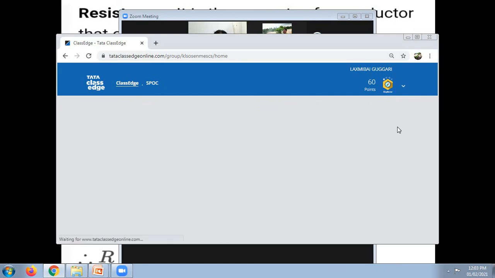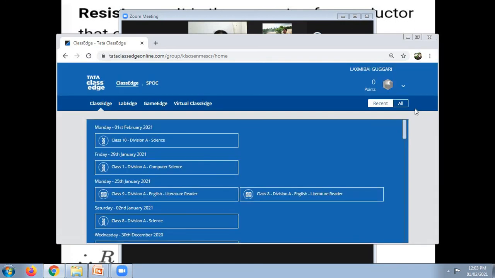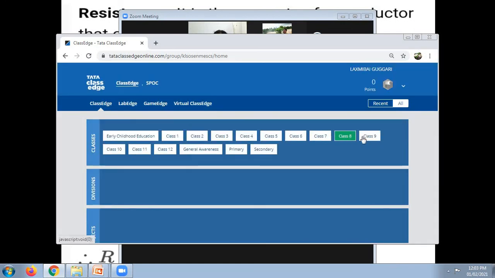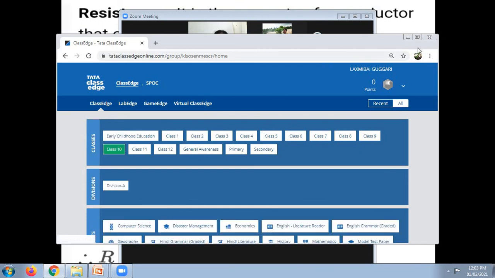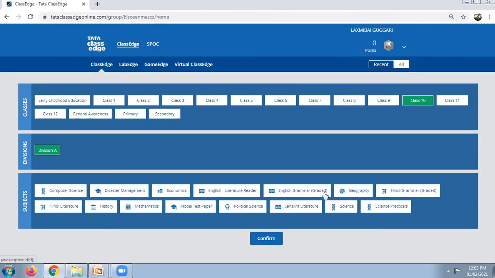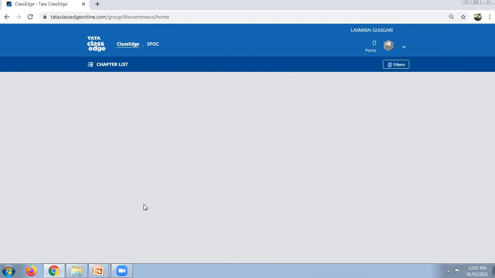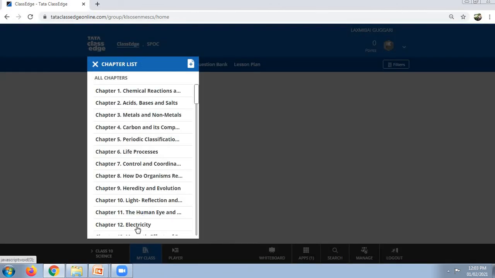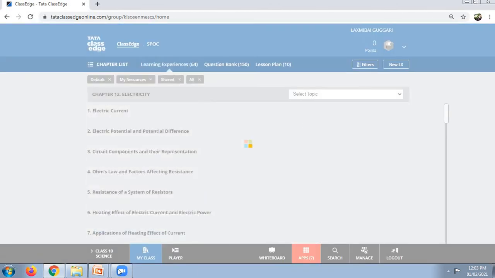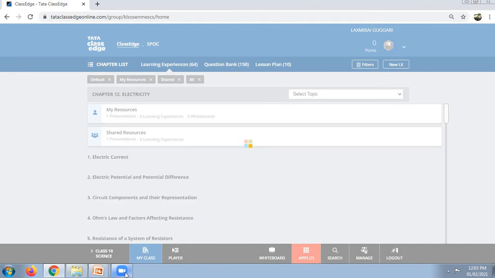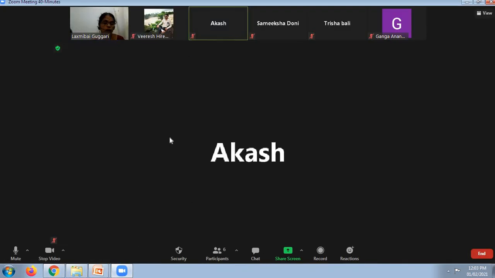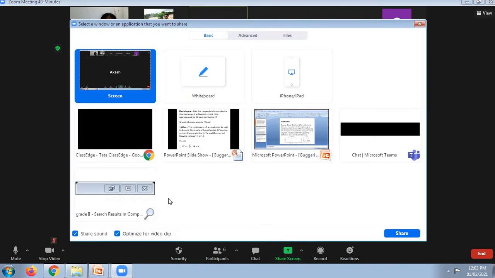The SI unit of electric current is ampere. The SI unit of resistance is ohm. So based on whatever concepts we have studied, I will be asking some quiz questions based on Ohm's law.